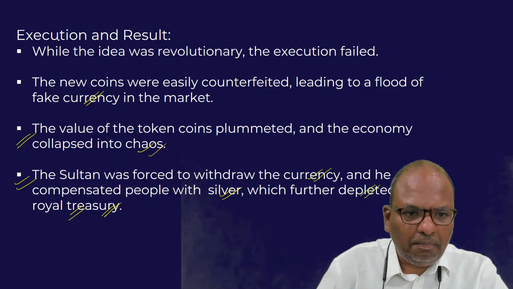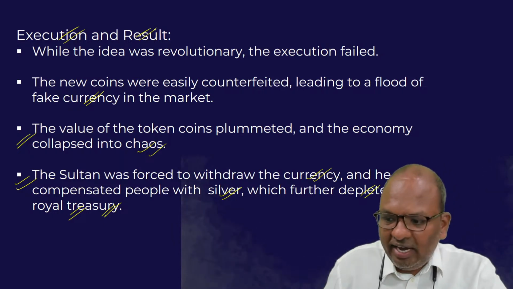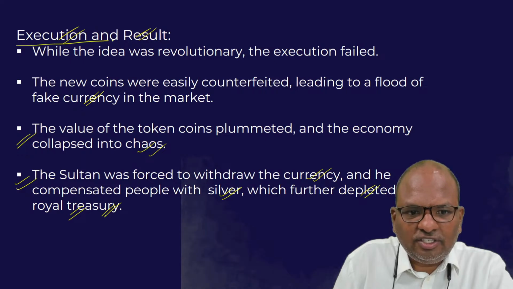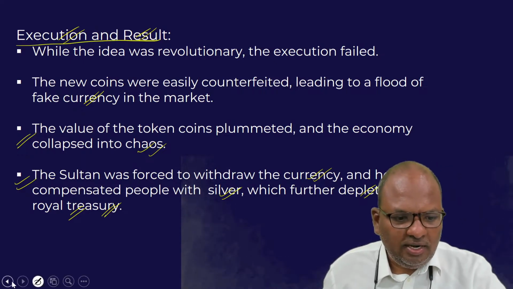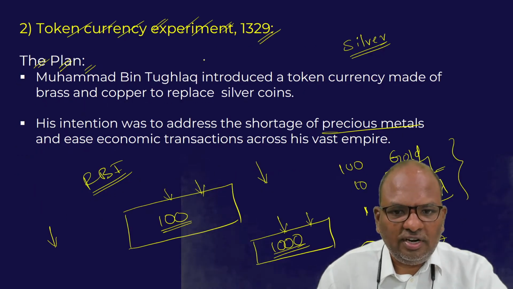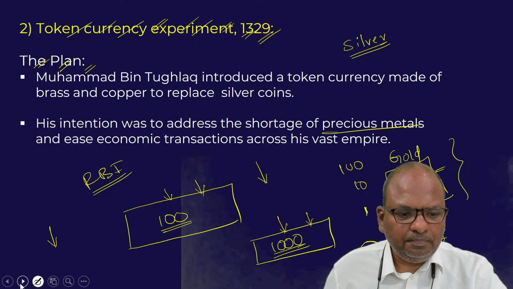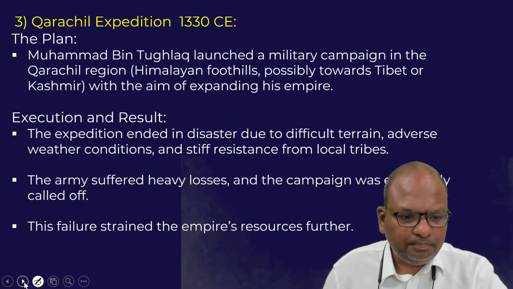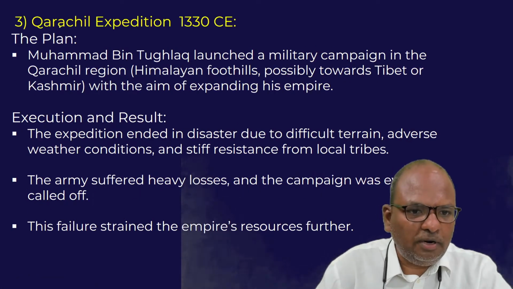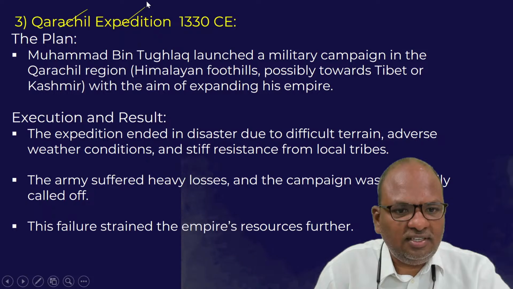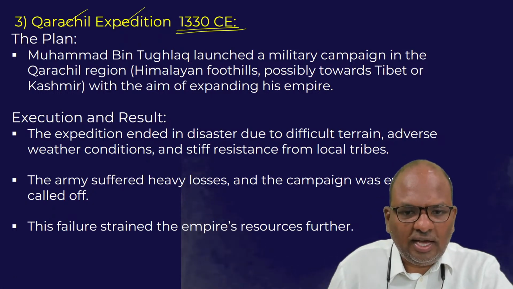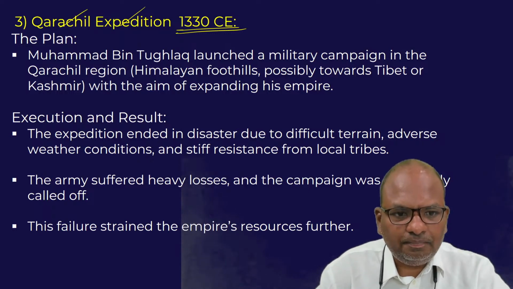So basically, this plan was not bad, but the way it was implemented was undoubtedly a failed execution. The second experiment, carried out in 1329, also ended in failure. The third experiment is what we call the Karachil expedition, which was carried out in 1330 AD.